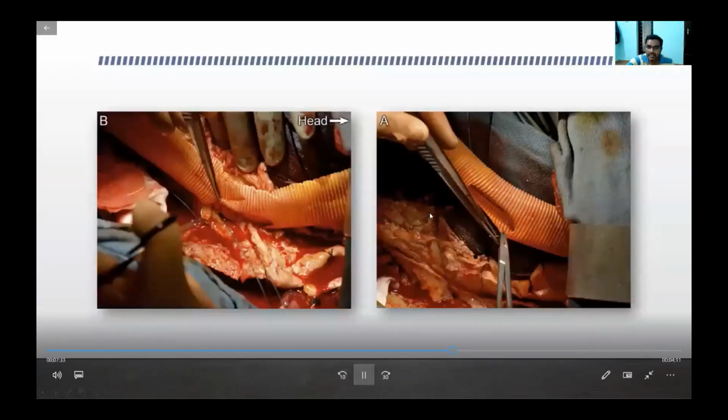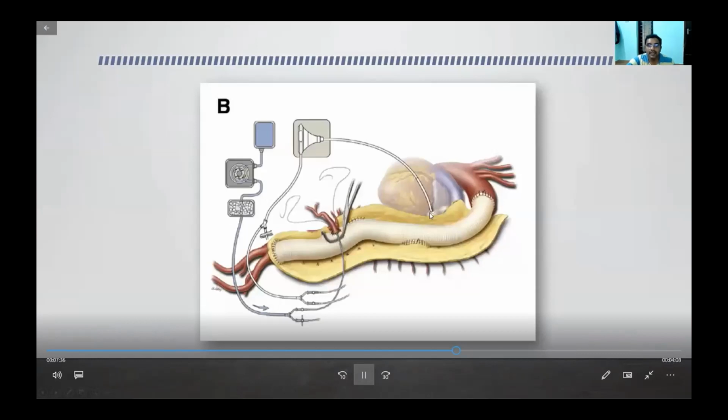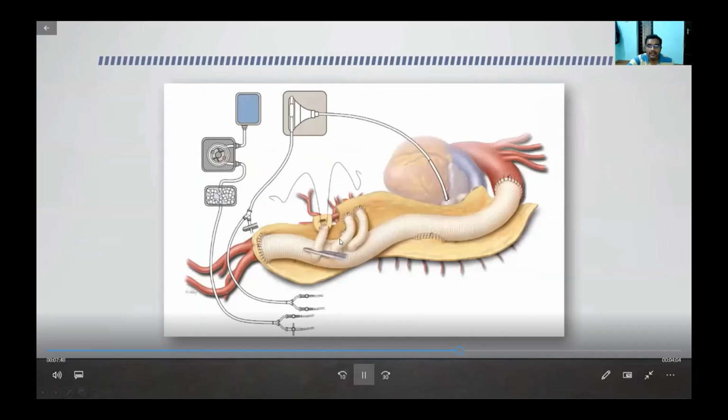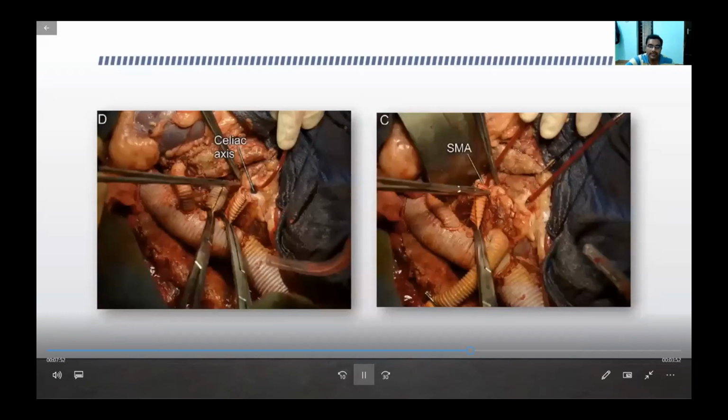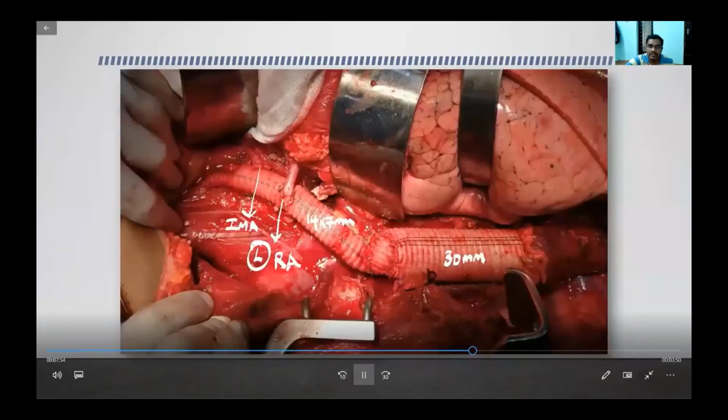We cut the graft accordingly, and then these four vessels will be included. Sometimes the left renal artery alone can be separately anastomosed. Sometimes, instead of giving all four as a single anastomosis, we can give a separate graft to each of these vessels. It's usually done in Marfan syndrome, but it takes more time, and we don't really prefer this kind of procedure. In the final picture, there is the proximal anastomosis, the intercostal is given here, the left renal artery is separately anastomosed, the IMA is anastomosed, and the distal goes into the iliac.